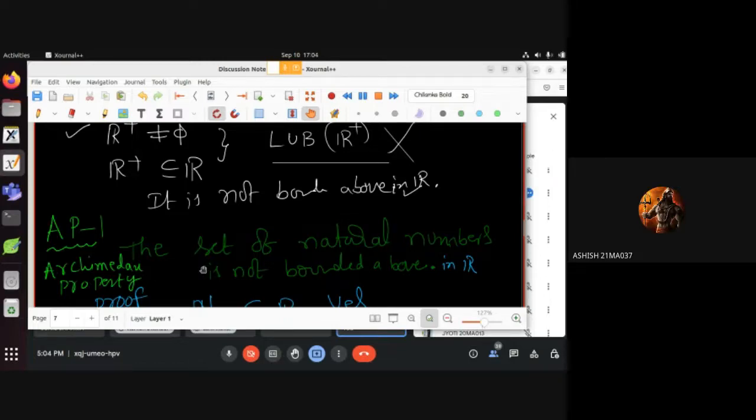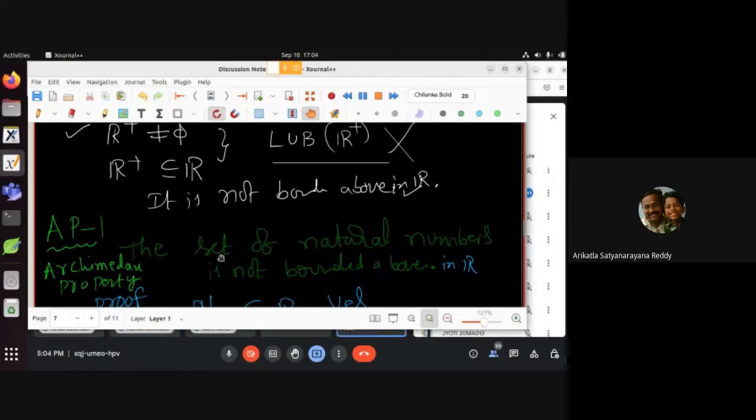Sir, we will take the contrapositive. Yeah, by proving by contradiction. Okay, how do you start? Tell us. Suppose N, the set of natural numbers, is a subset of real numbers, and it is non-empty. And we will assume that the set is bounded above.